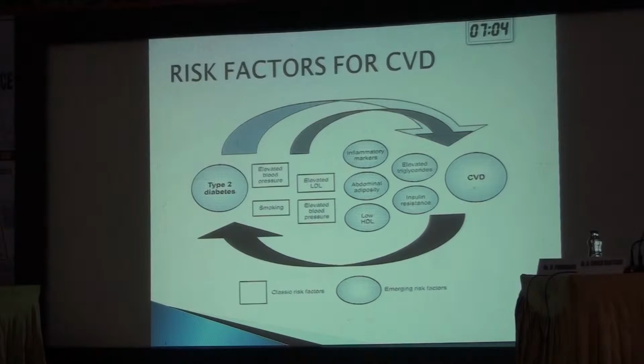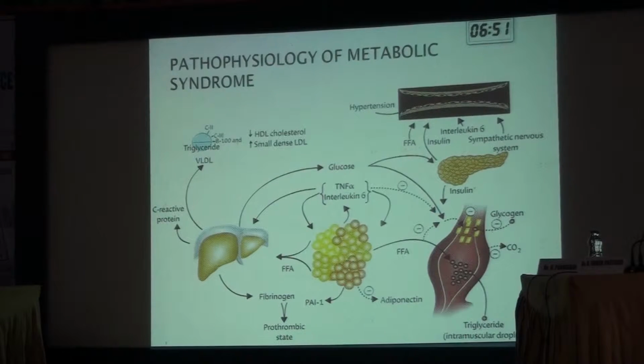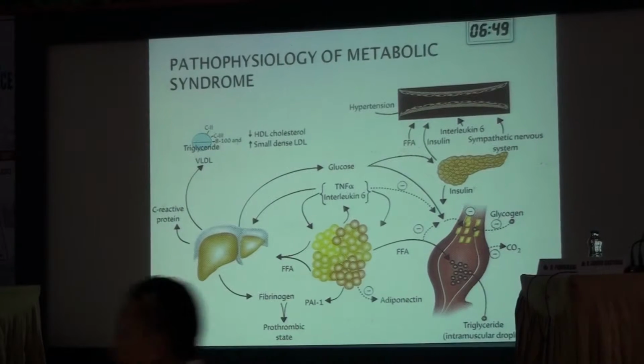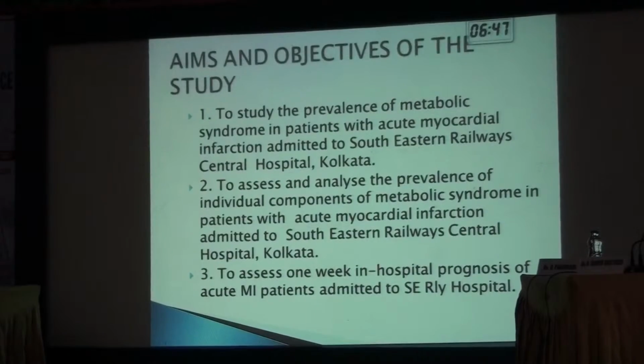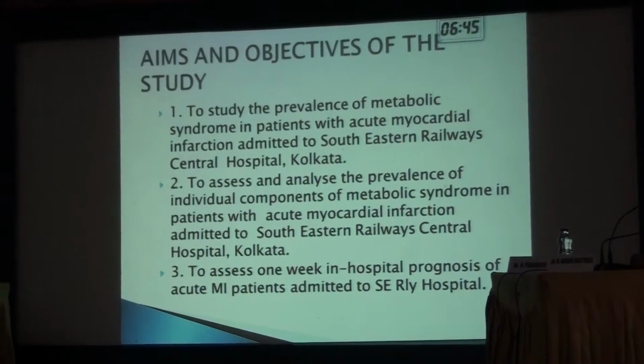Established risk factors are increased blood pressure, increased LDL, and type 2 diabetes, and now we have the emerging risk factors like elevated triglycerides, abdominal adiposity, and low HDL. This is an overview of the pathophysiology of metabolic syndrome and aims and objectives of the study.